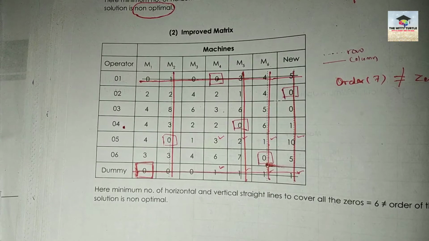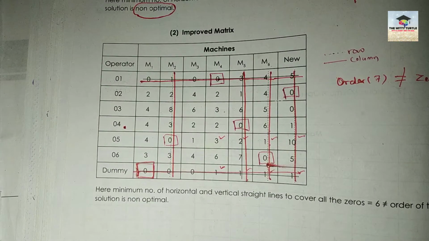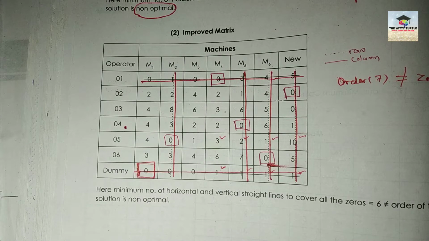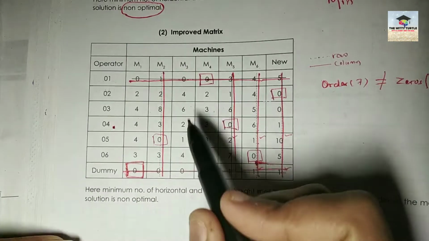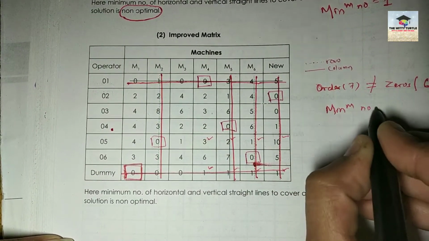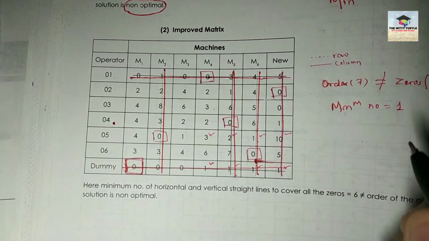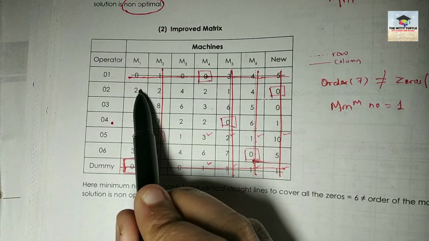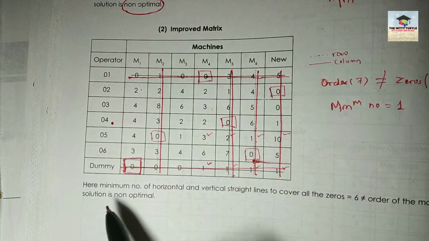Now you have to perform the very same thing again, right? So what is the next step? You have to find the minimum number amongst the uncut numbers. So the minimum number is again 1. What do you need to do now? Whatever uncut numbers there are, you have to minus 1 from all those numbers, right?